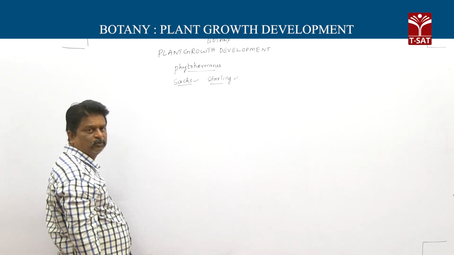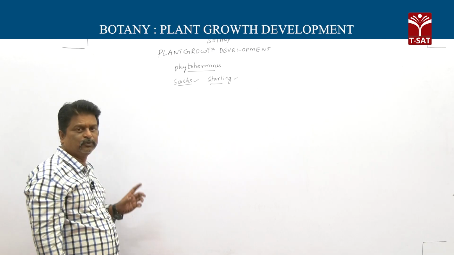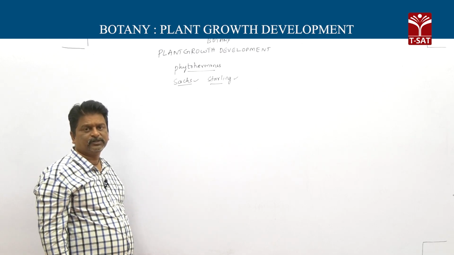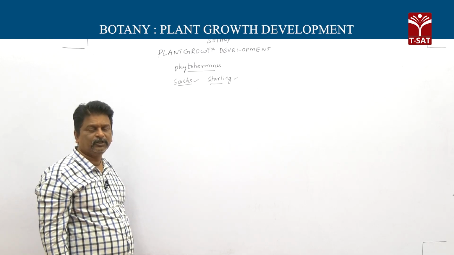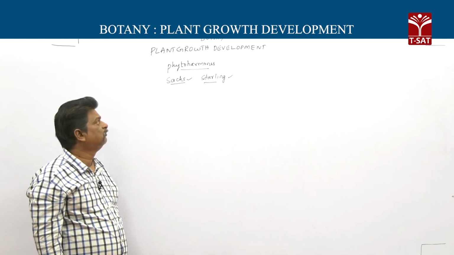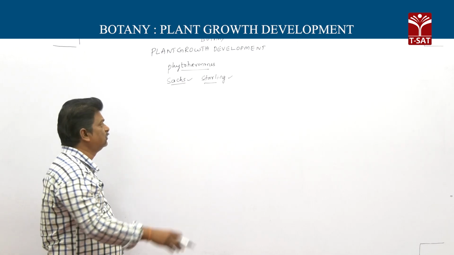What do phytohormones mean? Phytohormones are produced in one place and migrate to another place, where they show physiological effects. These are called phytohormones or plant hormones.